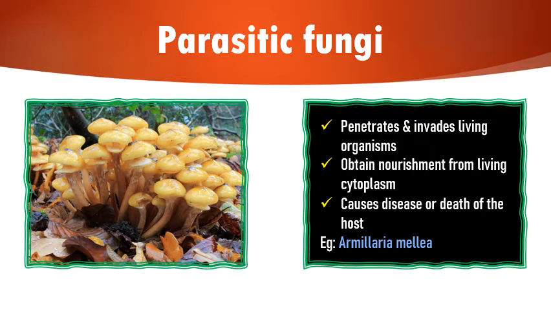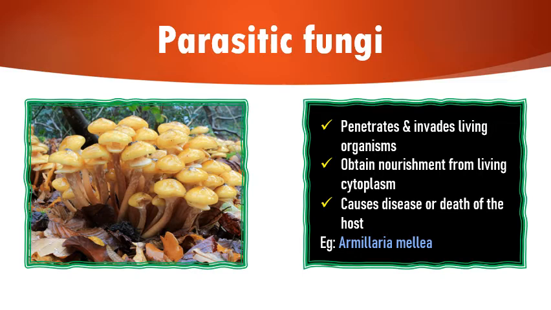Whereas there is another mechanism with the fungi, called parasitic fungi. These parasitic fungi penetrate and invade living organisms. So earlier in saprobic fungi, we learned that they grow on dead matter, whereas parasitic fungi may lead the organism, their host, to death by penetrating and invading the living organism, and they obtain nutrition from living cytoplasm.